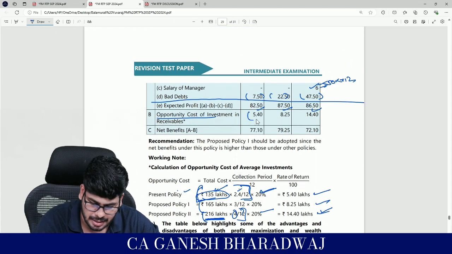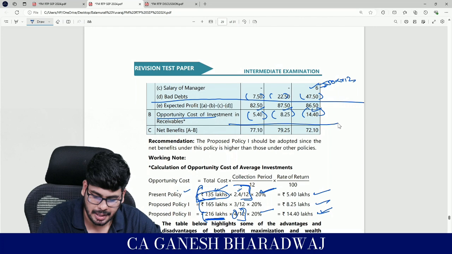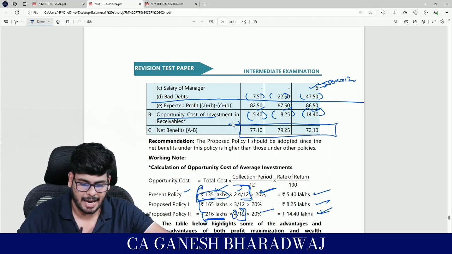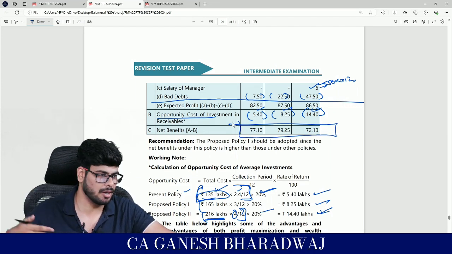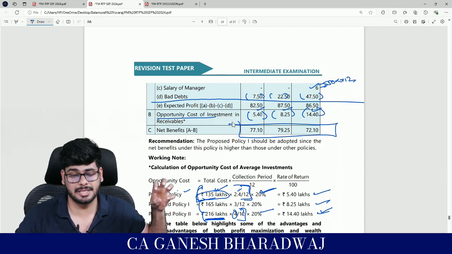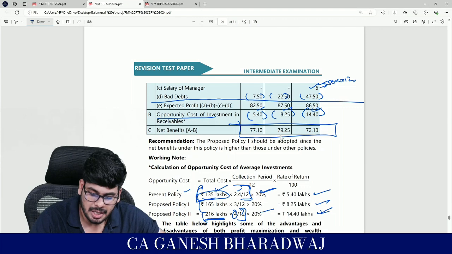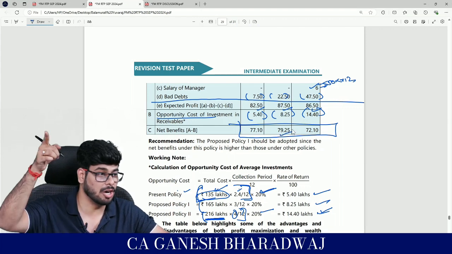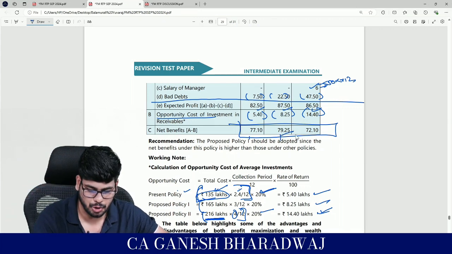So now, having considered that also, finally they call it net benefits. And if you see under each of these three alternatives, just with respect to the items that are relevant to my receivables management, if you look at this, the second option, that is alternative number 1, this is present, proposed 1 and proposed 2.